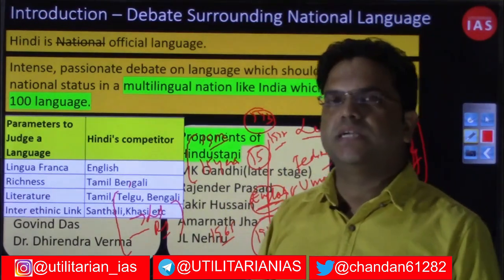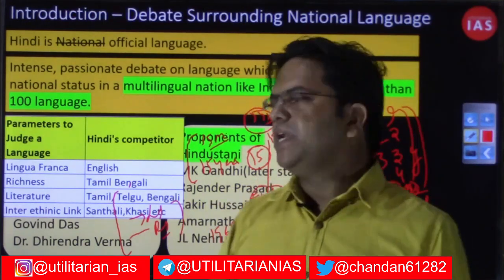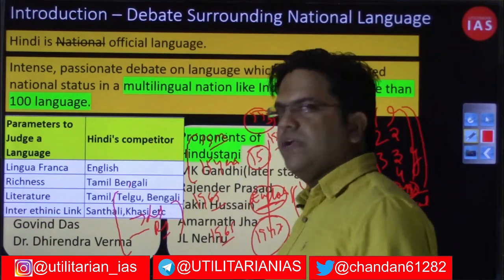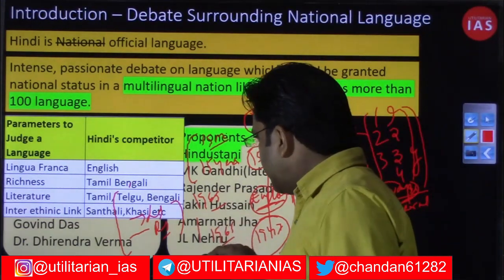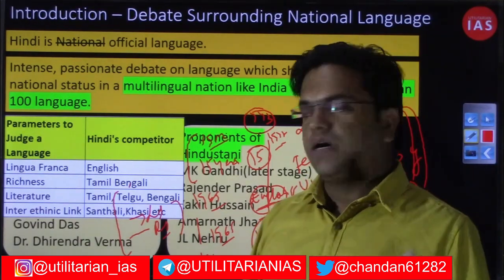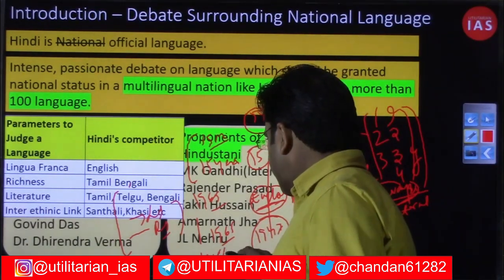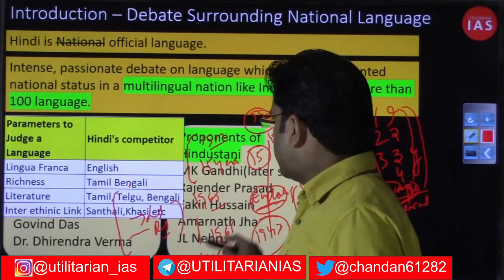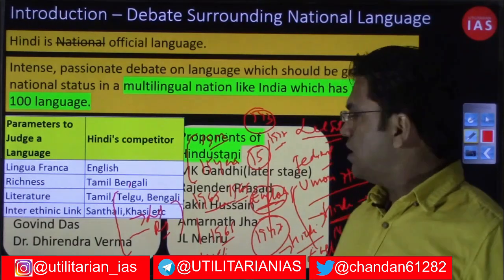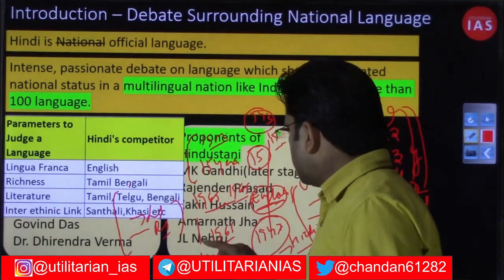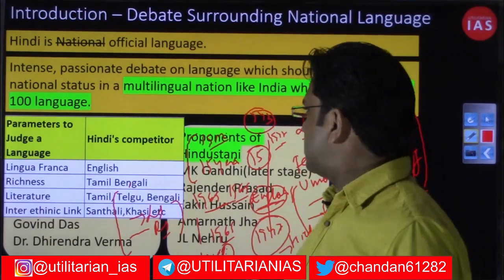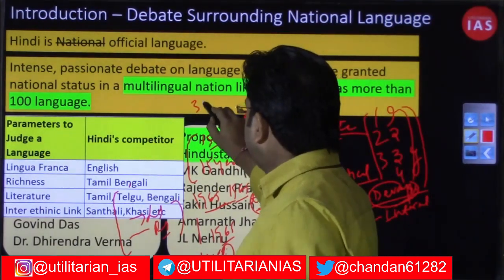So right now whatever we are discussing is the constituent assembly's decision. Let the future parliament decide that after 1965 Hindi would be the dedicated official language of the union, or Hindi plus English would be there. So right now it is Hindi plus English, but after 1965, let parliament decide whether English should be removed or not.